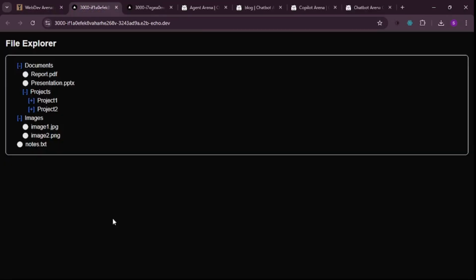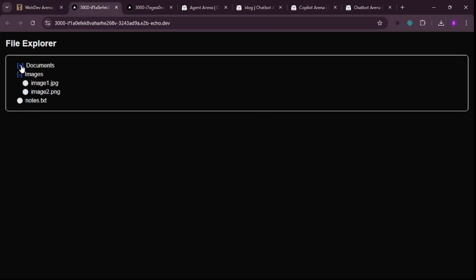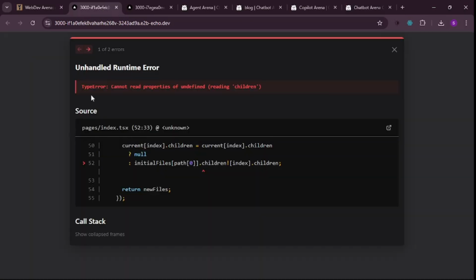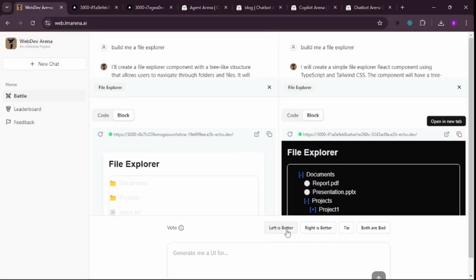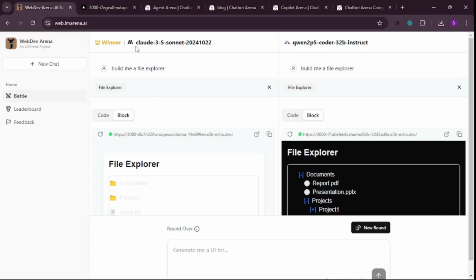I think the last one was much better in regards to the folder image and structure, but this one is better because I can see it clearly. I think the left one is better because we encountered an error on the right one as soon as I collapsed the root folder. So this should not happen. I think I'm just gonna go and say left is better here. And as you can see, it is Claude 3.5 Sonnet, the all-time winner on the leaderboard. And of course, it's going to be better.